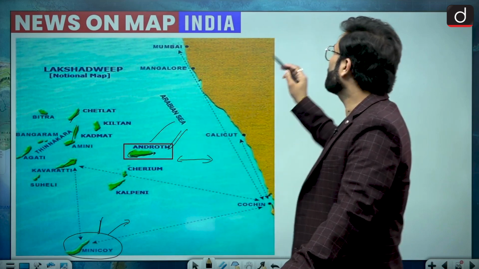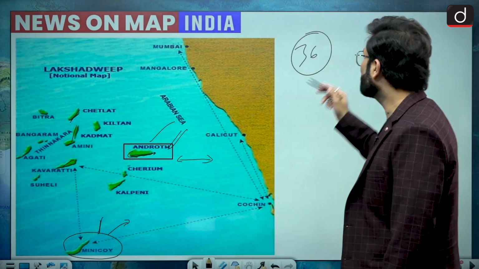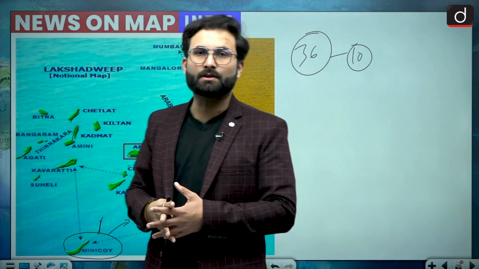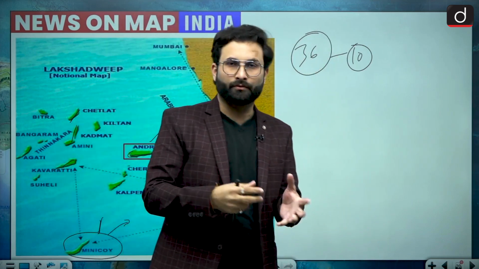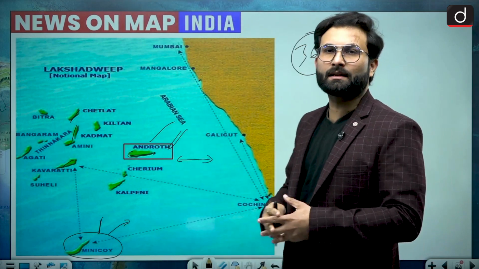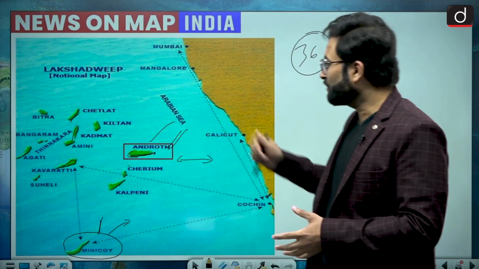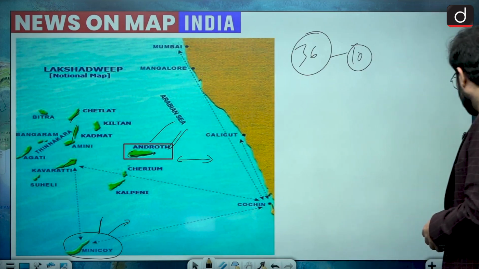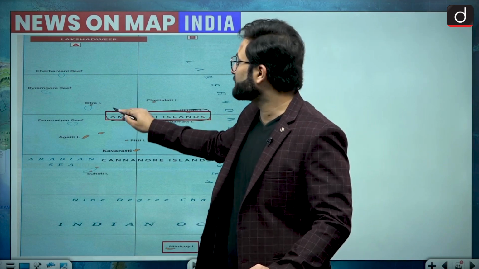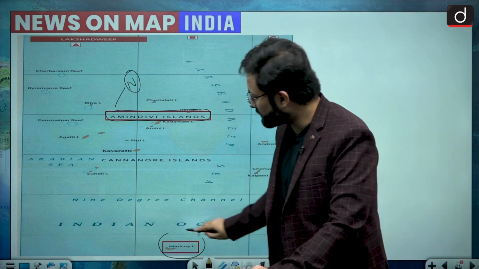There are some 36 islands over here. Out of these 36, nearly 10 islands are inhabited. And even to go to these islands you need special permission. You cannot just walk into this group of islands, because of environmental protection and protecting the culture of the tribal communities over there. So that is about these two islands here. Now here you can see we have this Amin Devi, which is on the northern side, and then when we are talking about Minicoy, it is the southernmost island.